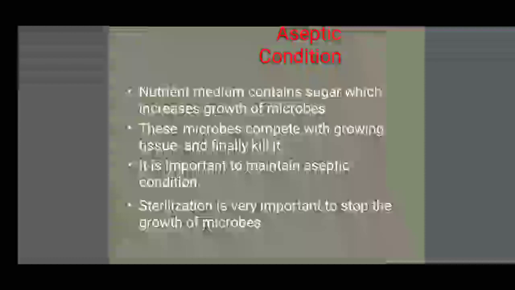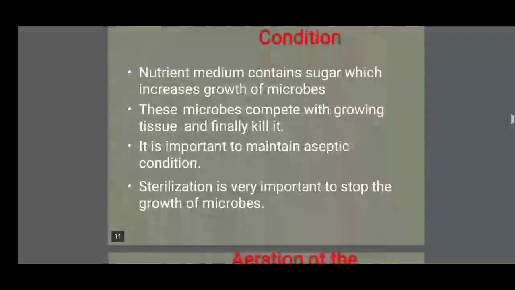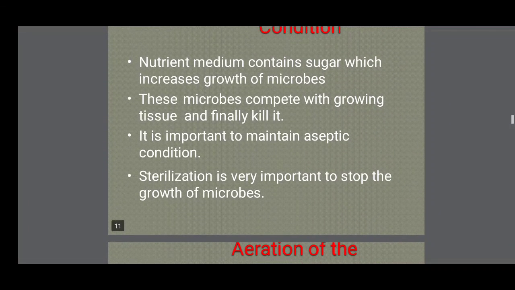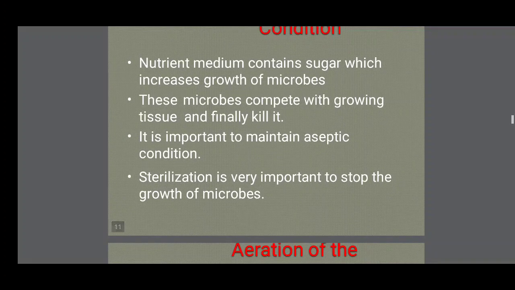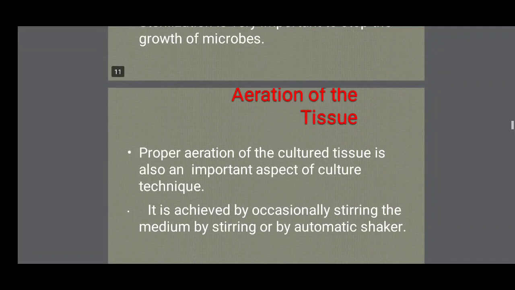So it is important to maintain an aseptic culture environment. Sterilization is very important to stop the growth of microorganisms. We sterilize every glassware, the medium, everything used in tissue culture.